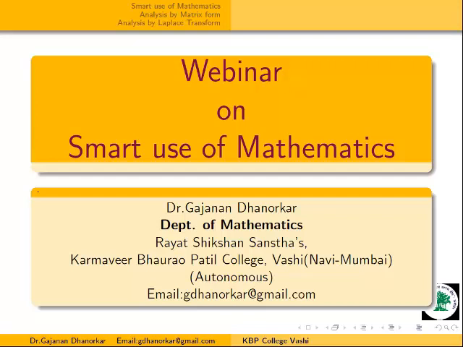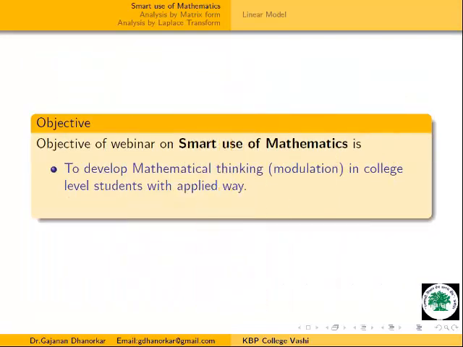The purpose of this smart use of mathematics, that is the objective, is to develop mathematical thinking in modulation form, in college level students, in an applied way, and to build research interest in mathematics in applied areas.